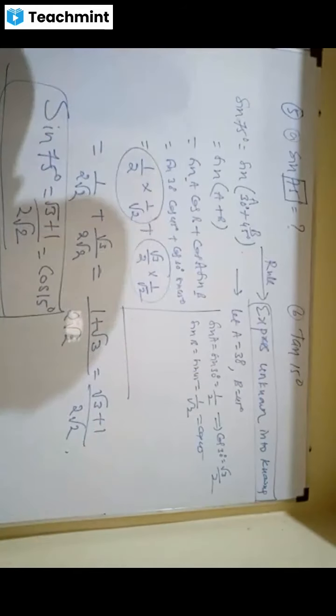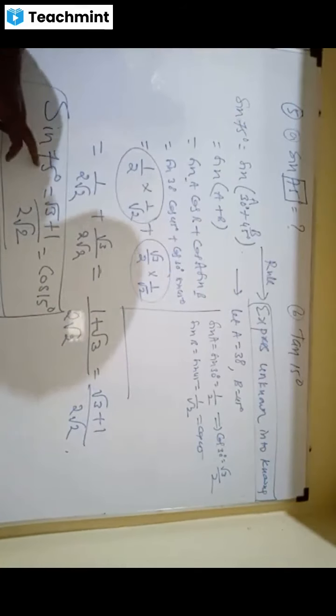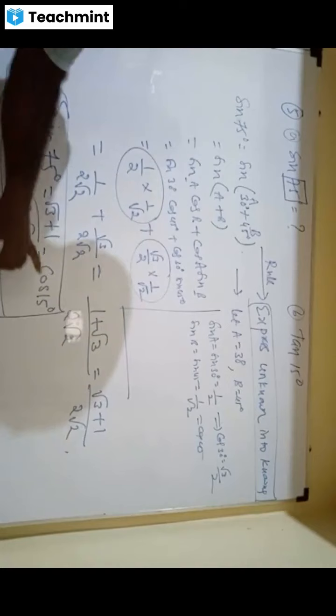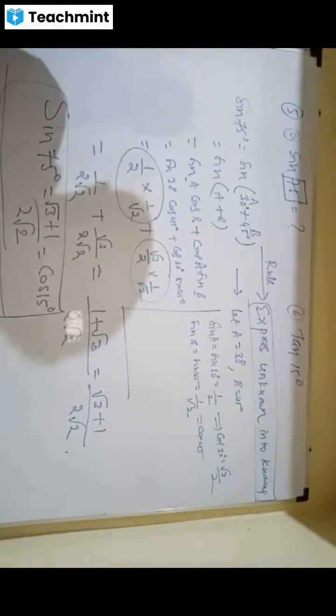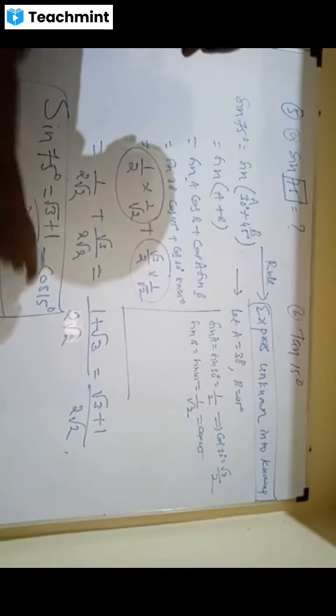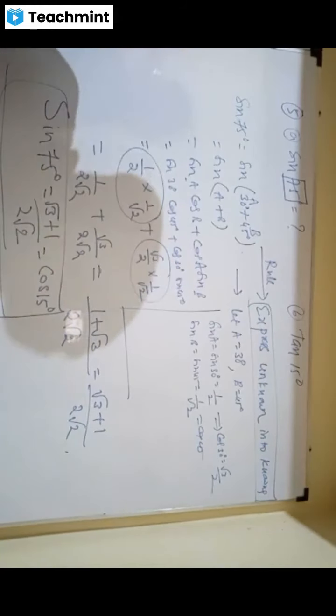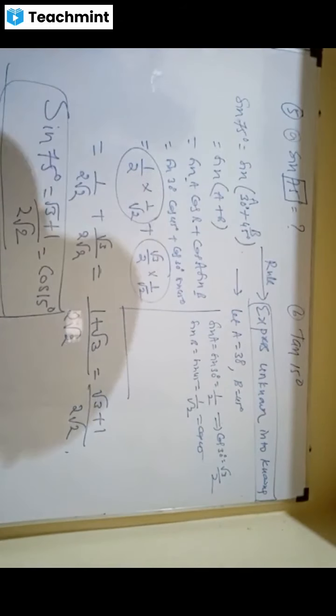Sin 75 is equal to cos 15. Sin's complement is what? Cos. 75's complement is what? 15. Both of them are equal to root 3 plus 1 by 2 root 2. Do you agree? Yes, sir. Nice.